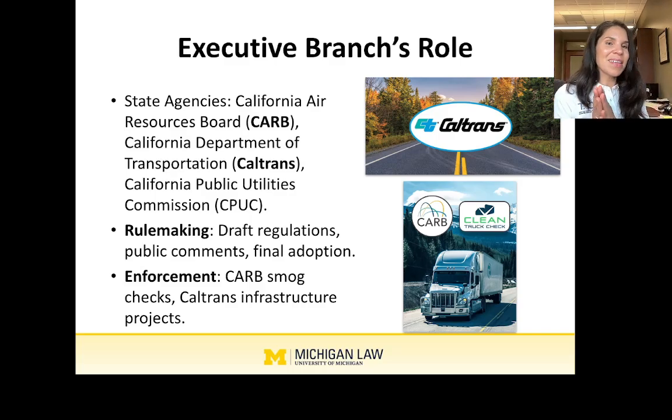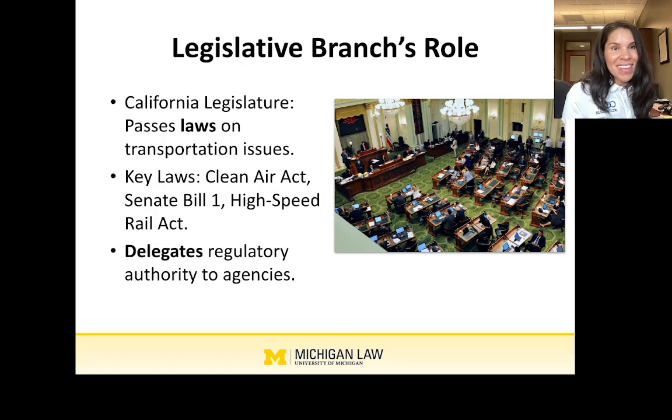So that's an example of taking a priority of the executive, the governor, or if it happened to be a law that was passed, and going through the rulemaking process all the way down to enforcement. So that, in a nutshell, is the executive branch. Now let's turn to the legislative branch.